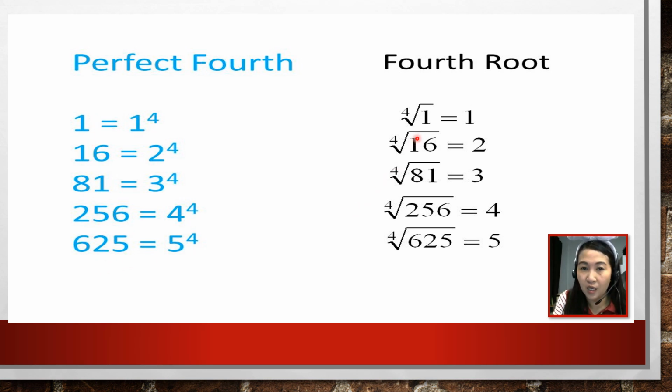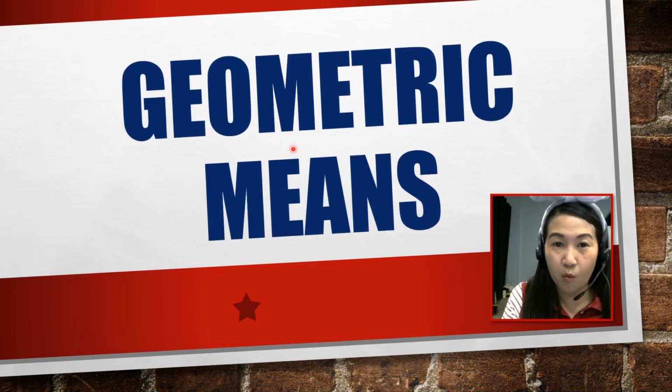So for example, what is the fourth root of 16? So what is the number you can multiply 4 times to itself that will give you 16? The answer is 2. Okay? So 2 is the fourth root. Okay, and 3 is the fourth root of 81 because 3 times 3 times 3 times 3 is 81. Okay, so this is now our review. Let's now proceed to discussing our topic for today.